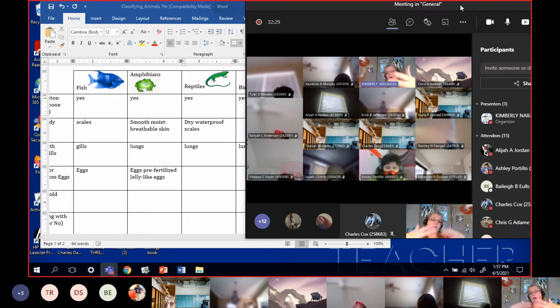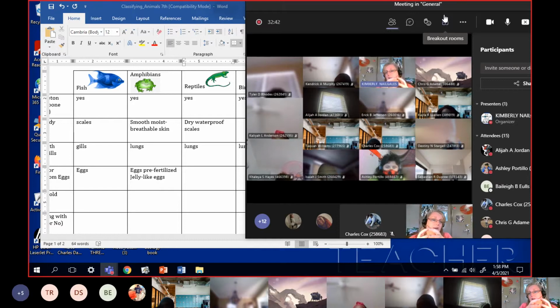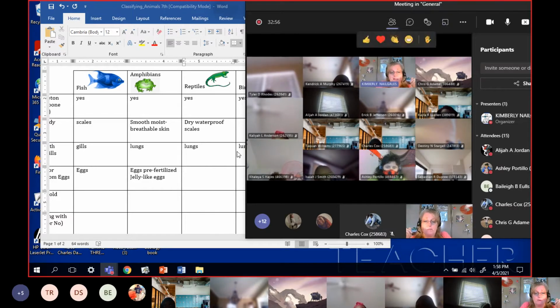So do you see why I'm talking about the amphibians? They can get out of the water, but they have to keep coming back. Have you ever seen a snake's egg or an alligator's egg? The shell on a reptile egg looks a lot like a baseball with no stuffing in it. So they're leathery. The eggs are leathery.